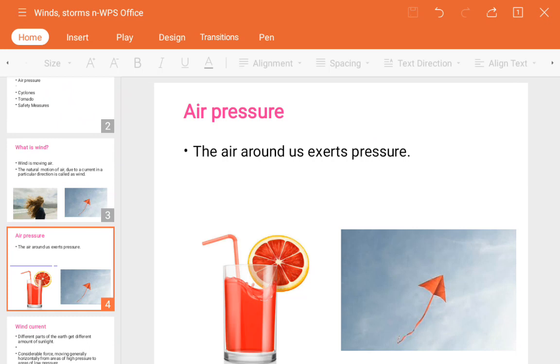Air is nothing but a collection of particles, and those particles move here and there, that is why air pressure is exerted. We must know that air always moves from high pressure to low pressure.